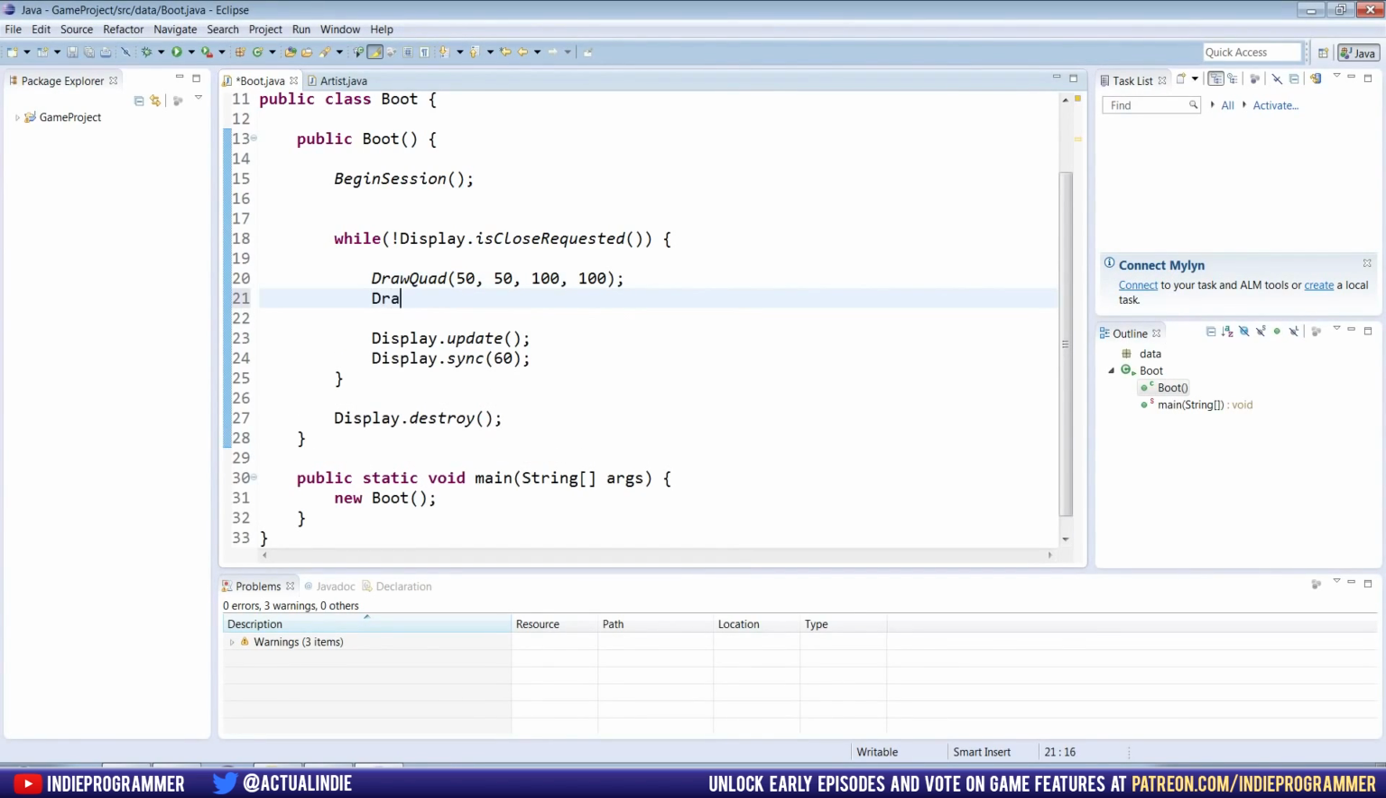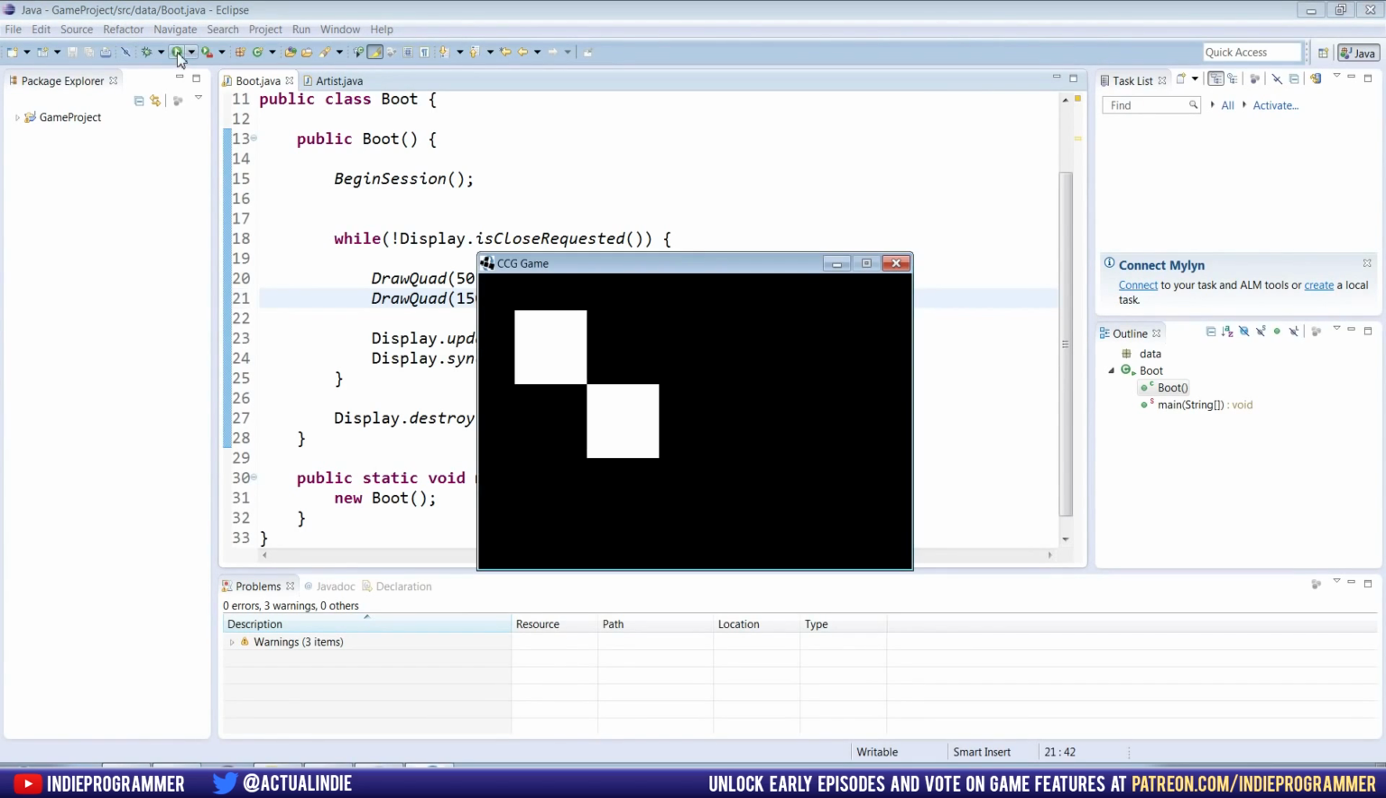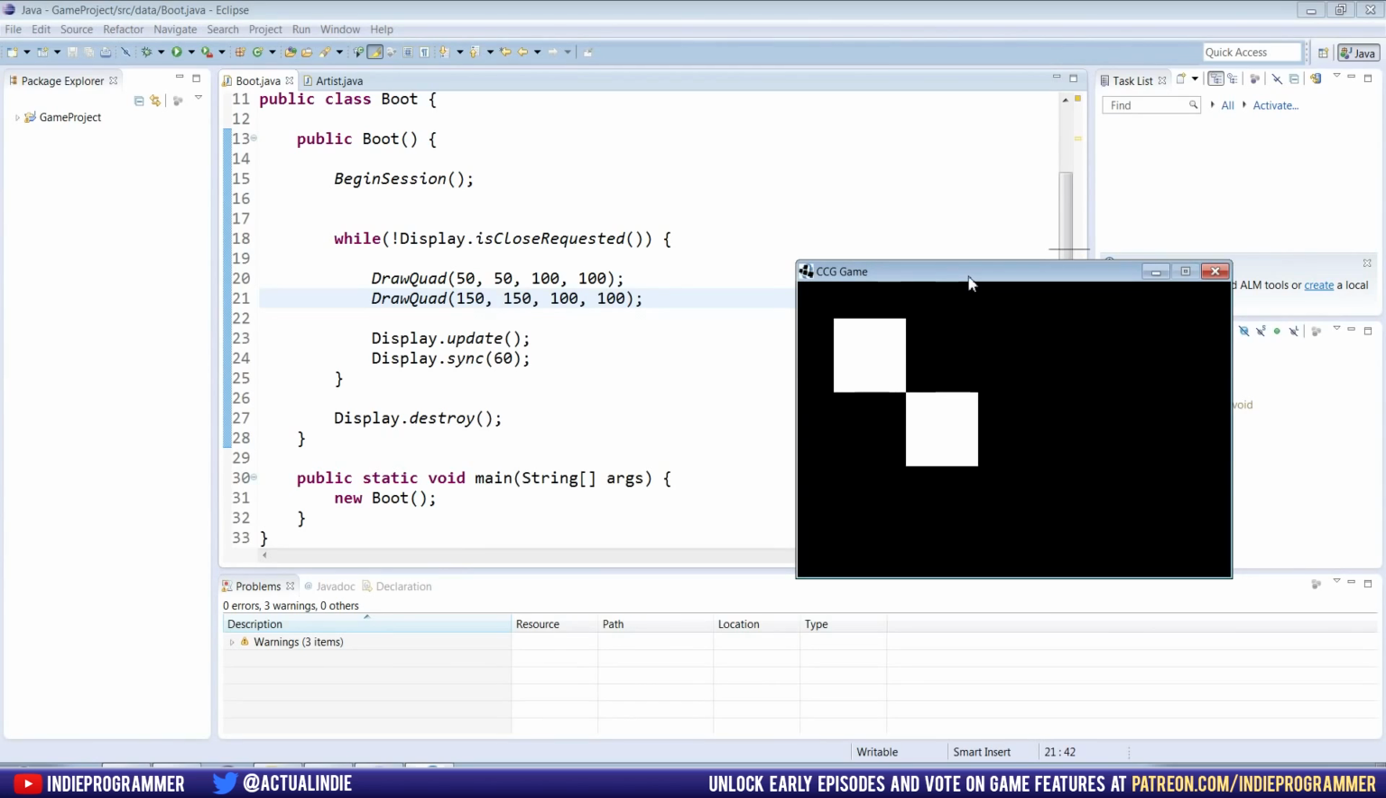So we'll make one more for funsies at 150, 150. It's also 100, 100. So now we have two. So this method's going to come in handy a lot in the future when we start drawing textures.